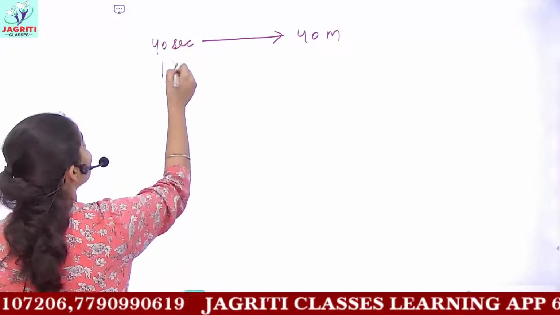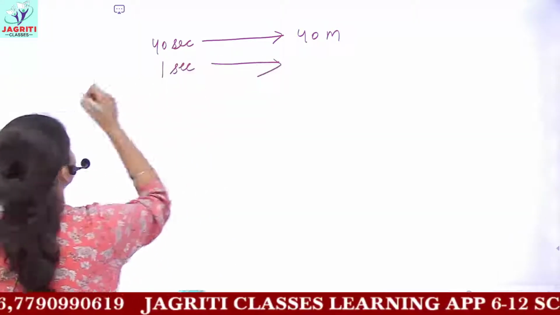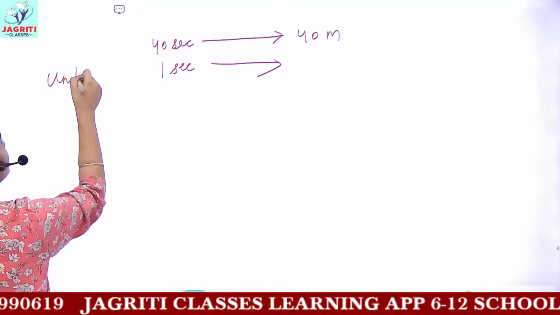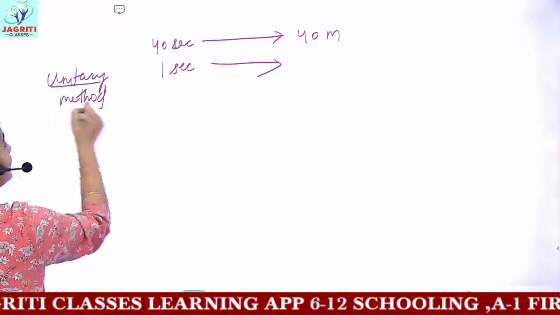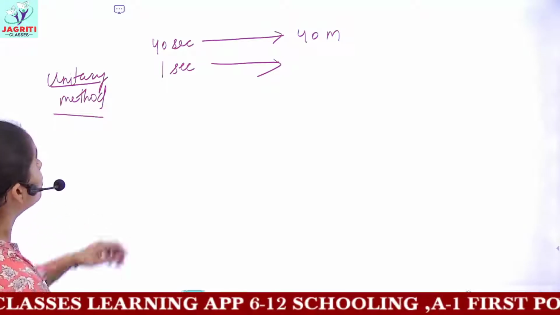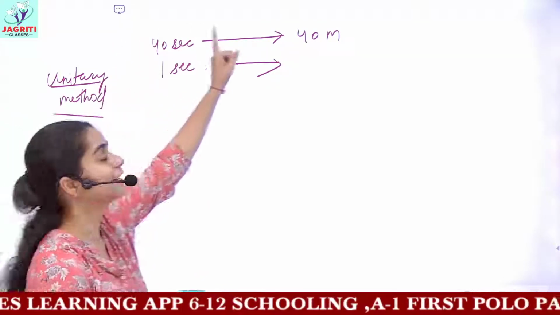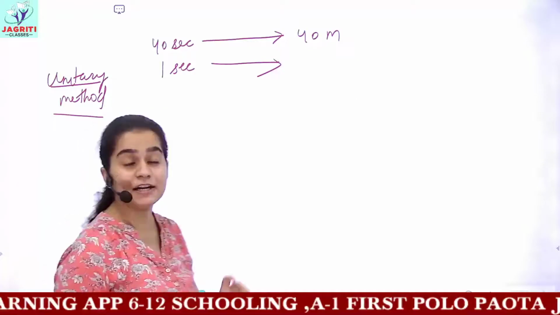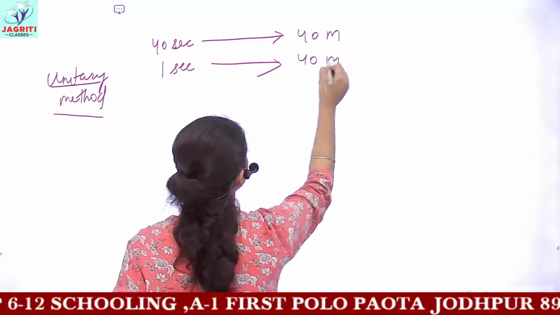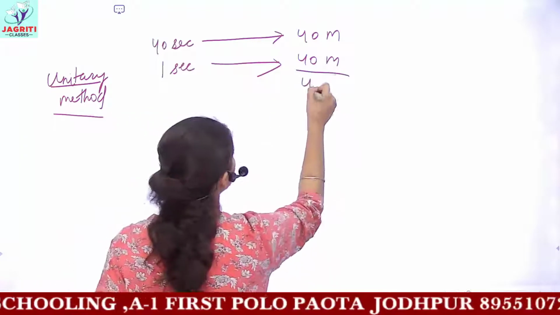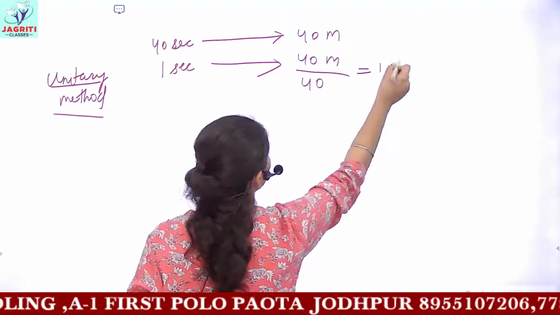Now we'll say that in 1 second, we are using the unitary method. Unitary method means to find the quantity for one thing. So in 40 seconds the farmer will cover 40 meters, so in 1 second the farmer would cover 1 meter.